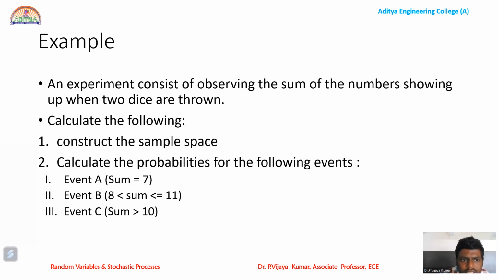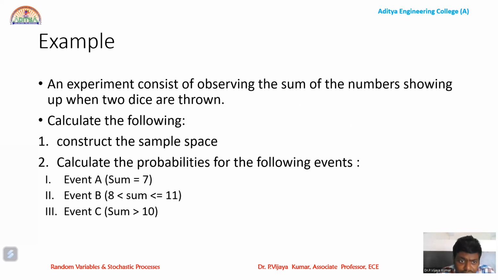For example, let us take an experiment. A random experiment is performed. In any probability calculation, firstly, we need to develop the sample space. Later on, we need to define the event, and then we need to assign the probabilities. This is the basic and fundamental way of solving the problems. Firstly, we need to define the sample space. Later on, we need to identify the event. And finally, we need to assign the probability to the defined event.